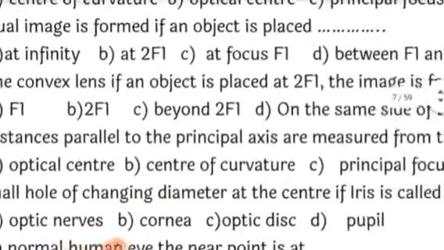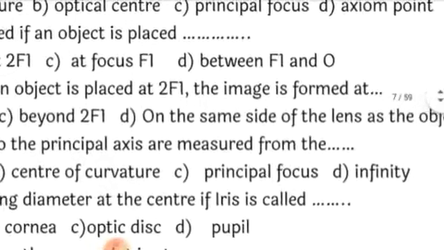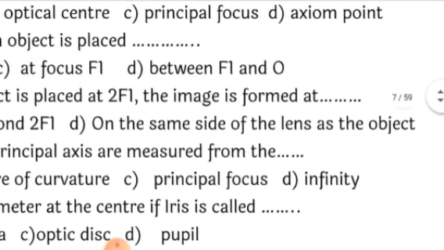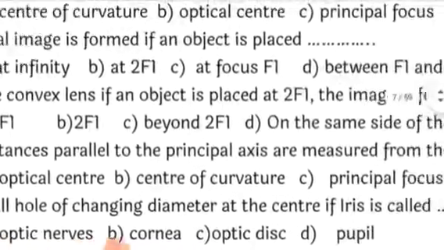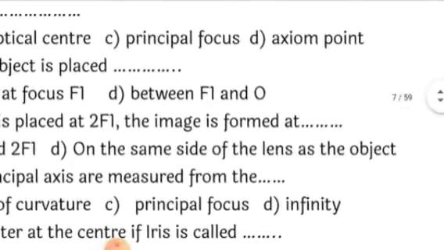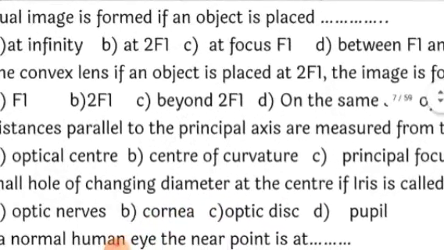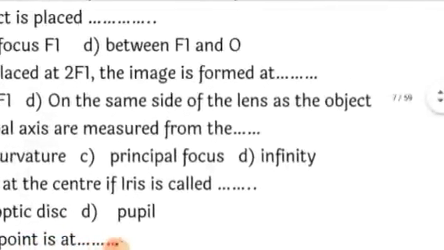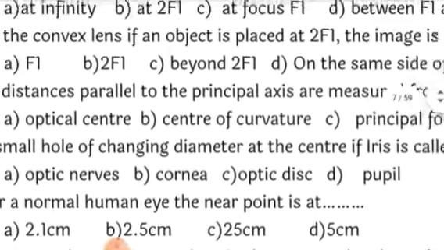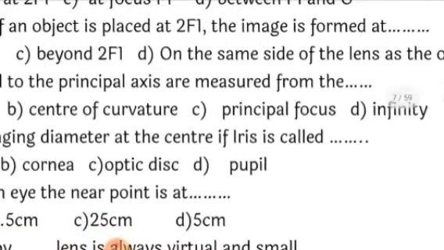Next, in the convex lens, if an object is placed at 2f1, the image is formed at, of course, 2f1. 2f1 is the center of curvature, and you have learnt that if an object is kept at the center of curvature, the image will always also be formed at 2f1. Okay, so f1, 2f1, beyond 2f1, on the opposite side of the lens from the object. The correct answer is 2f1. Then the next one, all distances parallel to the principal axis are measured from, remember, all